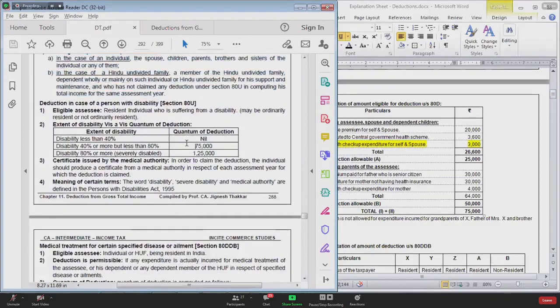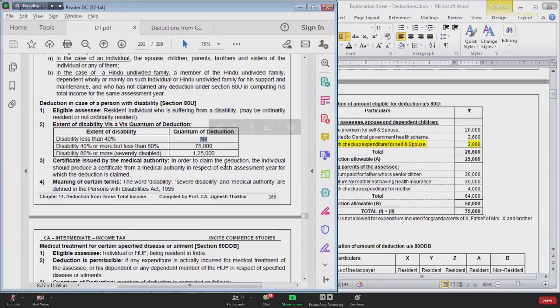What is the change in 80U? I have already told you. In 80U, assessee can claim deduction for himself. If assessee himself is a disabled person, for him he can claim deduction in section 80U. In section 80U, he need not spend money. Even if he does not spend a single rupee, he is entitled to claim the deduction. Deduction depends upon the extent of disability.